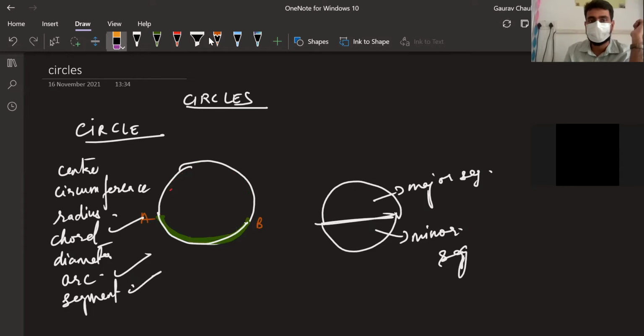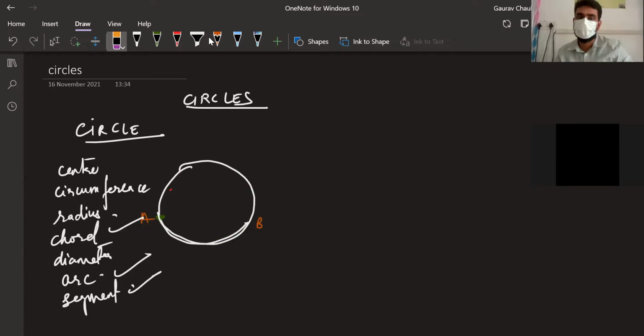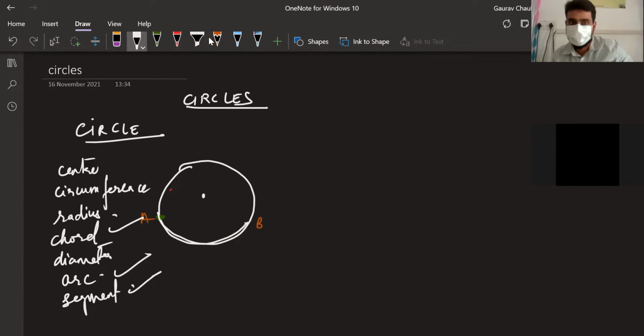The next thing that we need to know is sector. Anyone remembers? We need 2 radii. Fantastic, Dikshit, lovely. I have seen that you have used some time throughout the day. So here we are, AB. We have 2 radii joining O to A and O to B. What is being formed right now is called the sector.